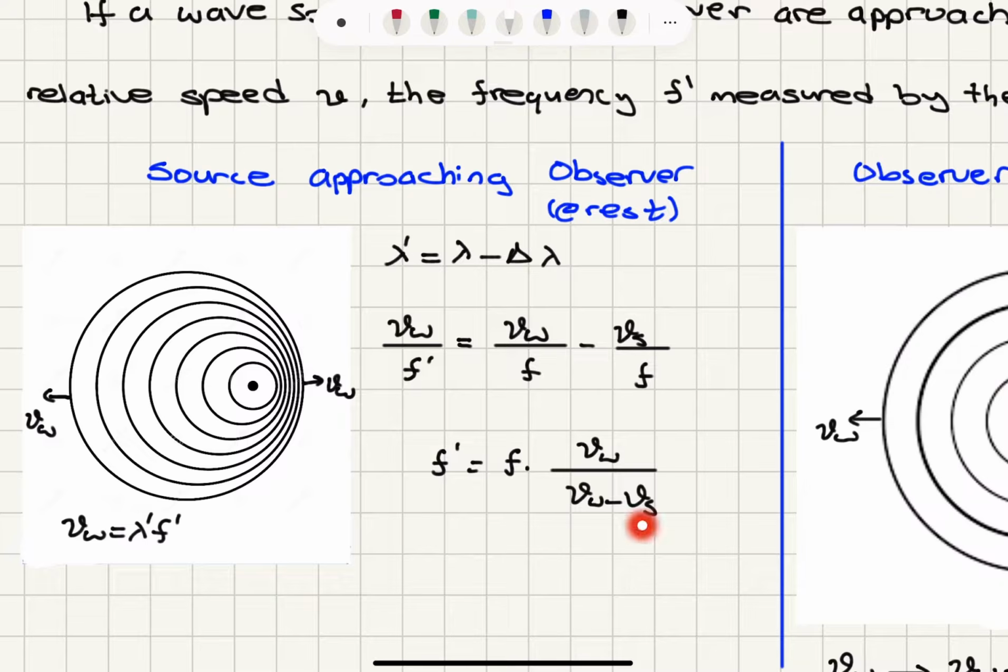As you can see, as the speed of the source increases, the source is approaching the observer more quickly, and the detected frequency is going to increase because this factor will decrease, so 1 over 0 is infinite. So in that limit, when the speed of the source is equal to the speed of the wave, this would be approaching infinity, right? So we would see that the source approaching the observer makes the observer detect a higher frequency than the frequency of the source.